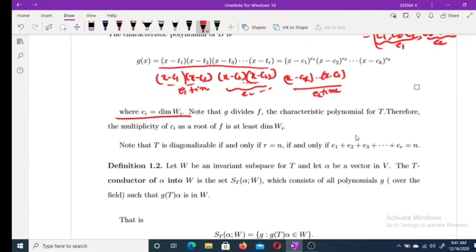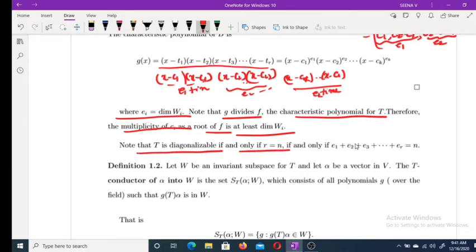Note that g divides f, where f is the characteristic polynomial for T. Therefore, the multiplicity of c_i as a root of f is at least the dimension of W_i. Okay, then there is one remark: T is diagonalizable if and only if r is equal to n.